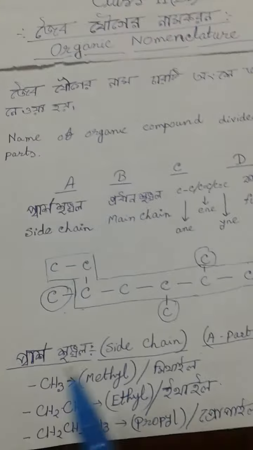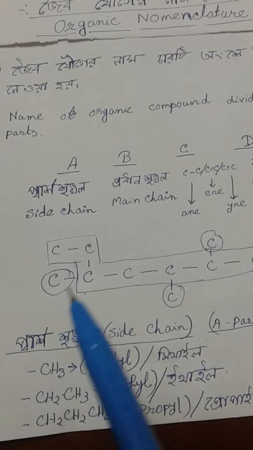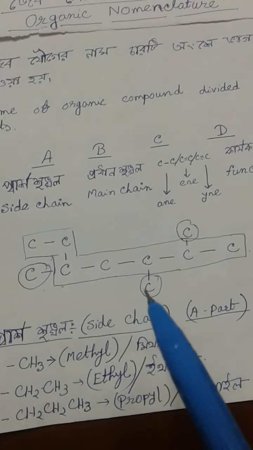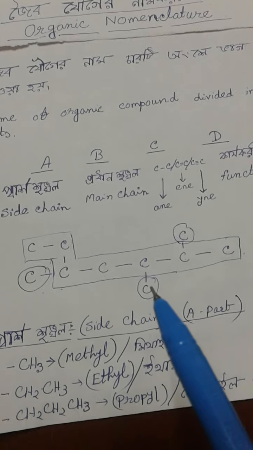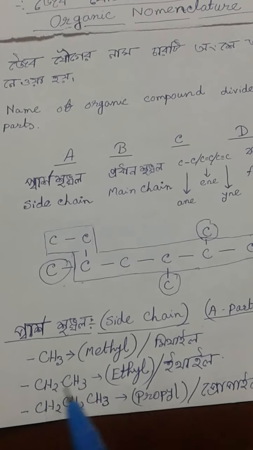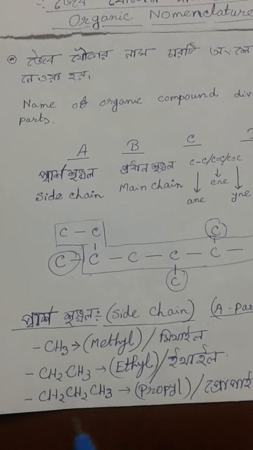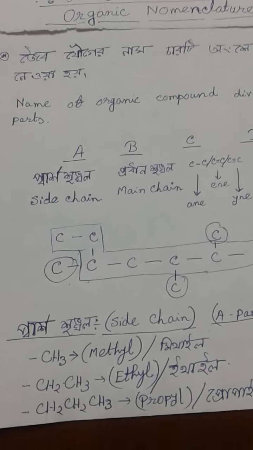Now the name of the side chain which we can write in part A: if 1 carbon is present in the side chain, that is CH3, that is methyl. If 2 carbons are present in the side chain, that is ethyl, and if 3 carbons are present, that is considered as propyl. Many more side chains are present, but we will discuss them later.